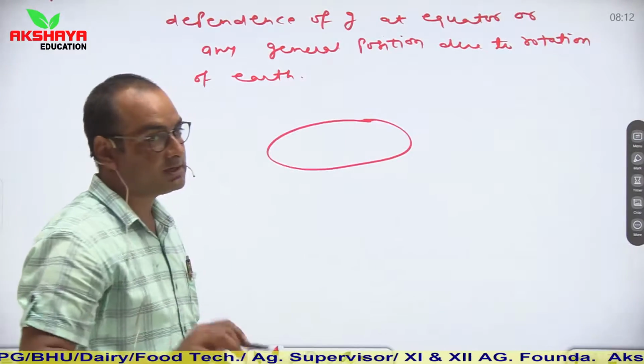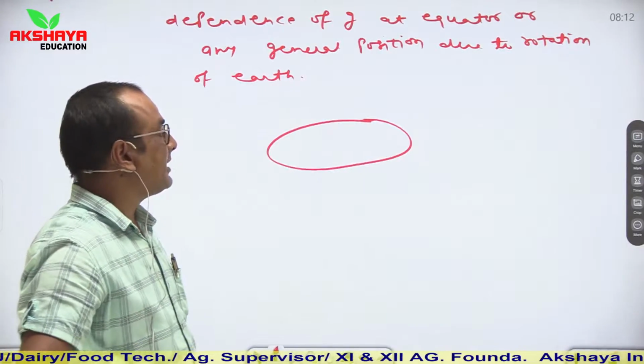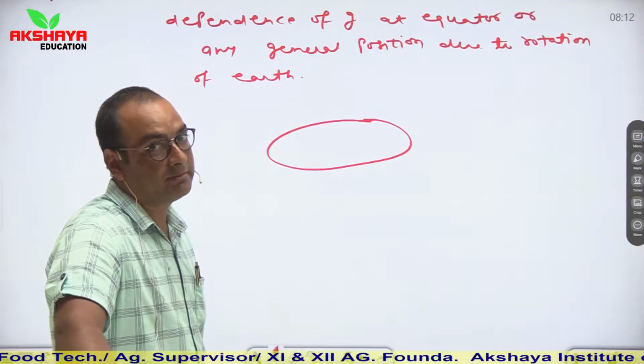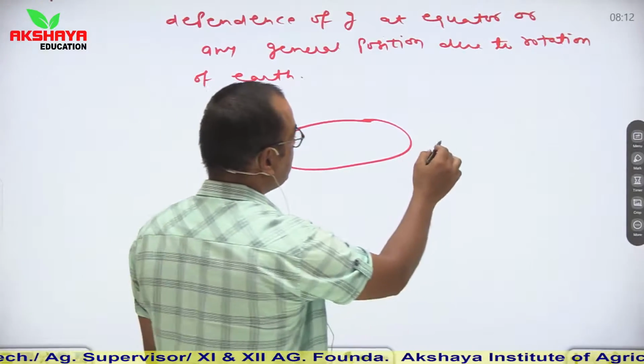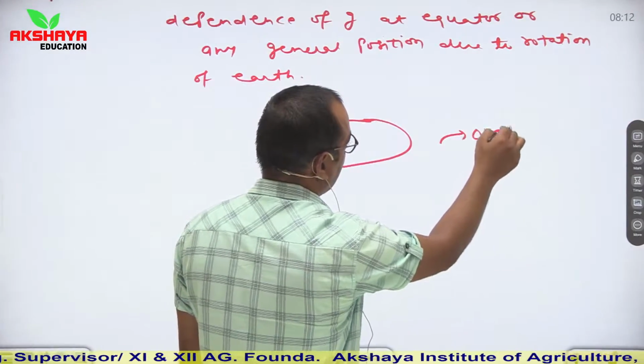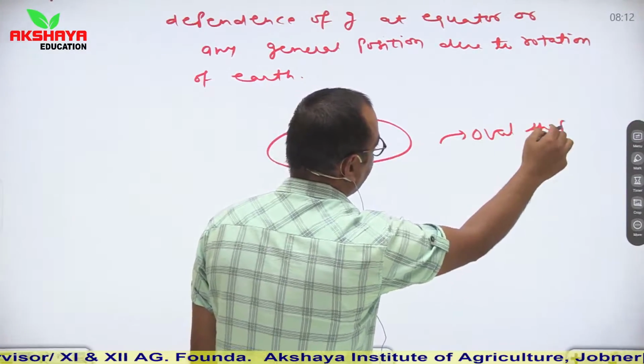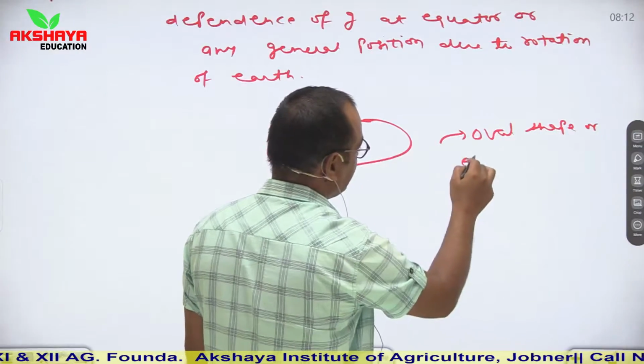this becomes its actual size. So in general practice we consider earth as spherical, but in actual it is in oval shape, or we can say elliptical shape.